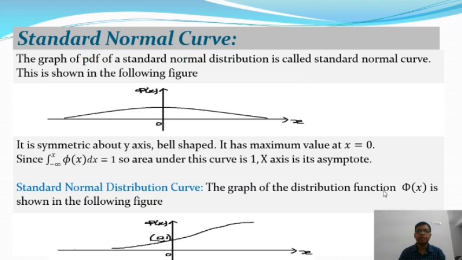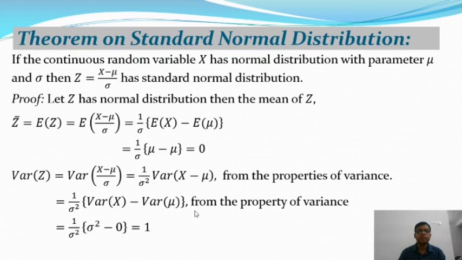The graph of the distribution function capital phi of x is shown in the following figure. It is also called a standard normal distribution curve, and it cuts the y-axis at the point 0, 1. After that we will talk about the theorem on the standard normal distribution.